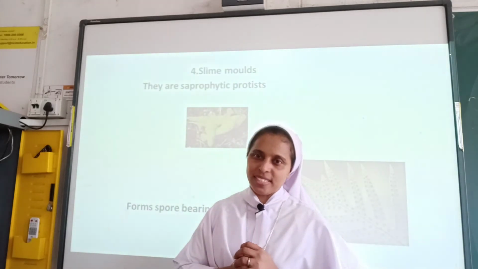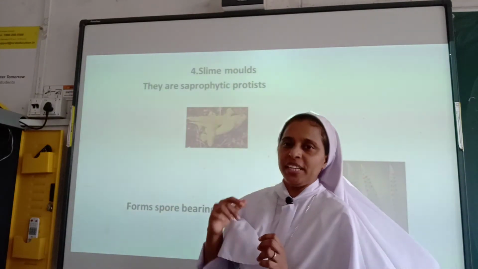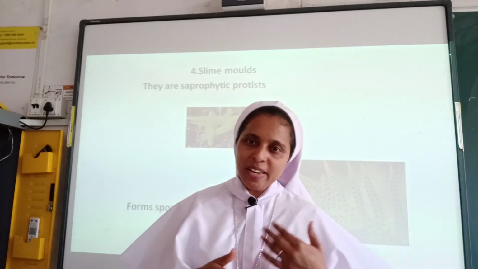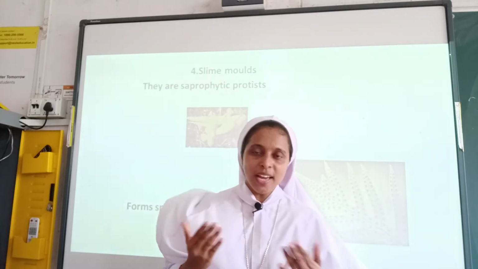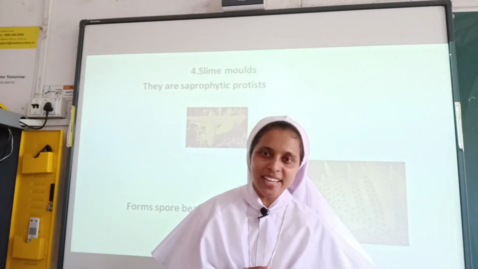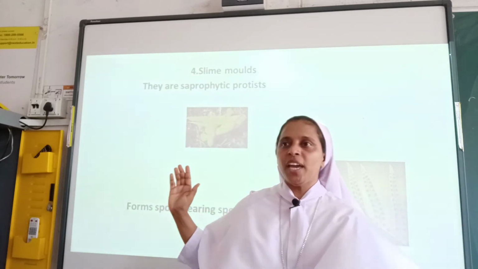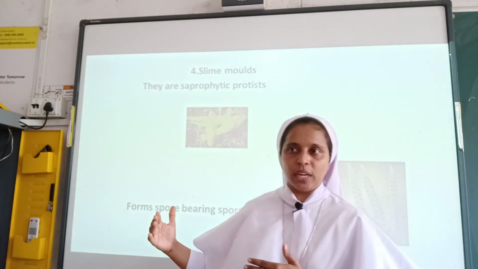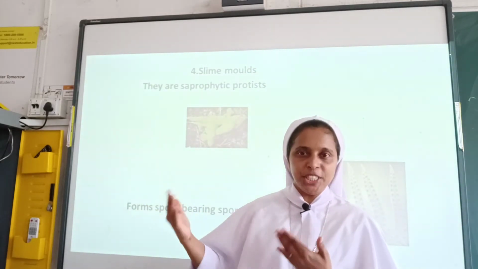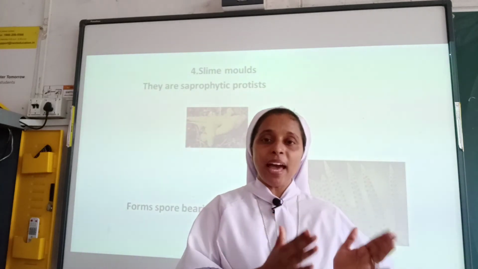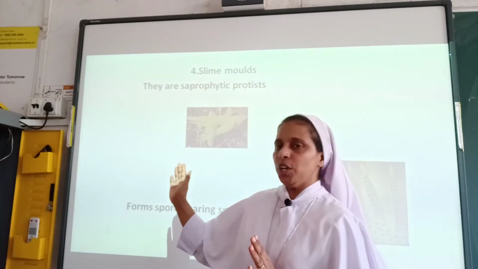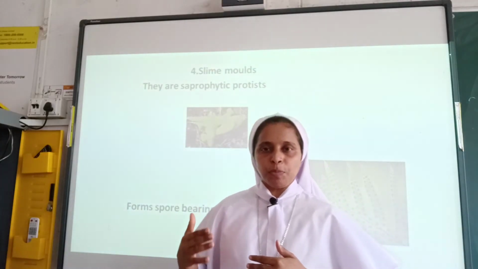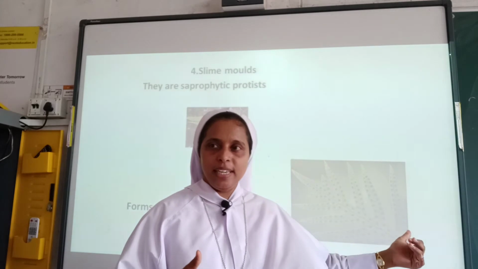Okay, slime molds. So they are saprophytic protists. What do you mean by saprophytic? As I have told you just now, they will be depending upon the plants or animals, or depending upon the dead organic matter. So if there are favorable conditions, for example, if food is available, what happens? They form multinucleate structures termed as plasmodium. This will be growing only when the conditions are favorable. And it becomes sporangia and it will be bearing spores, as you see here in the image.